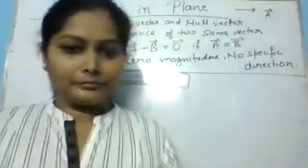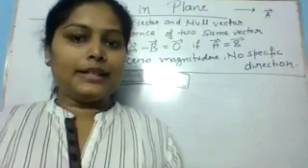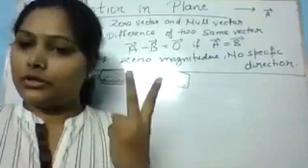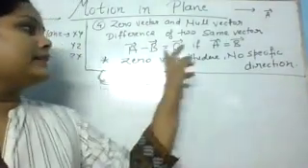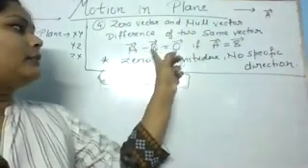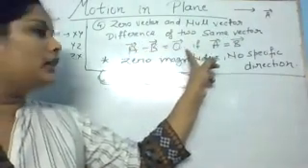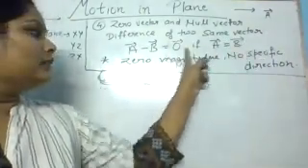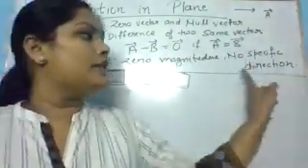Okay. Yes, ma'am. Zero vector is clear. See, if we are taking the difference of two same vectors, then we will get zero vector. So here this is the equation. A vector minus B vector equals zero vector if A vector equals B vector. And zero vector means zero magnitude, no specific direction.